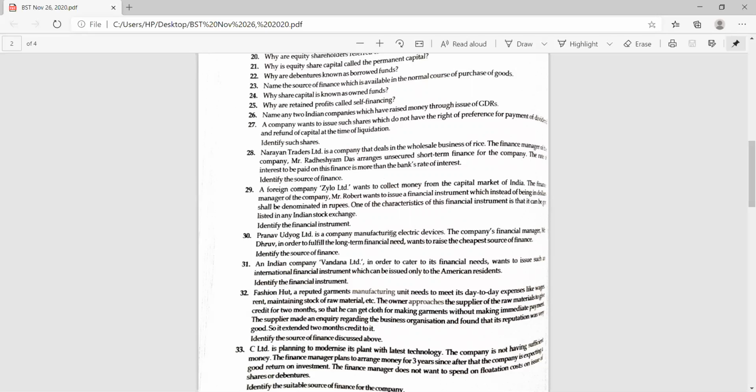Narayan Trader Limited is a company that deals in the wholesale business of rice. The finance manager of the company, Mr. Radhashyam Das, arranges unsecured short-term finance for the company. The rate of interest to be paid on the finance is more than the bank rate of interest. Identify the source of finance. Yes, it will be ICD, intercorporate deposit. Absolutely correct answer.